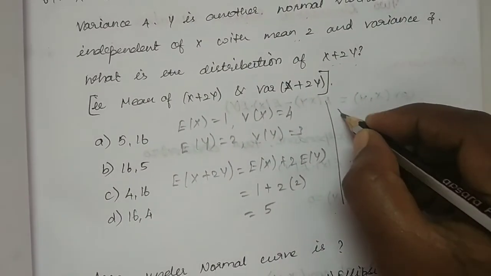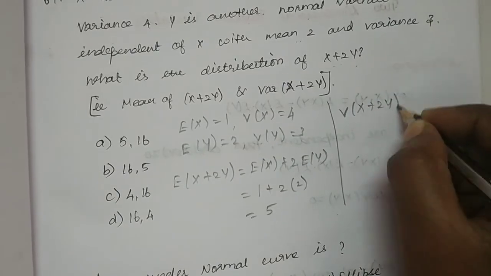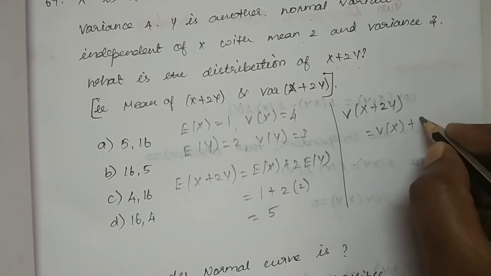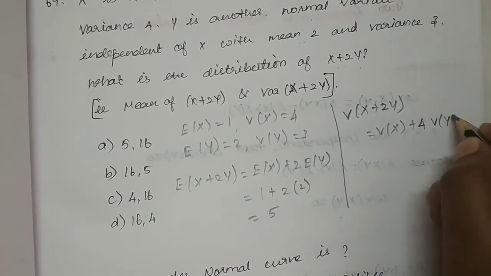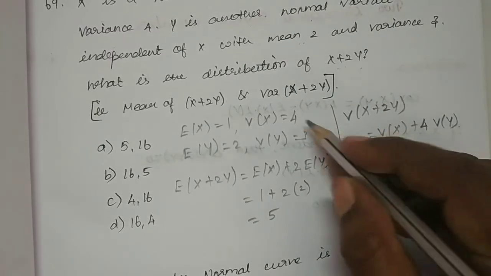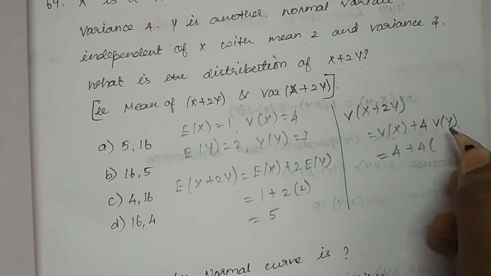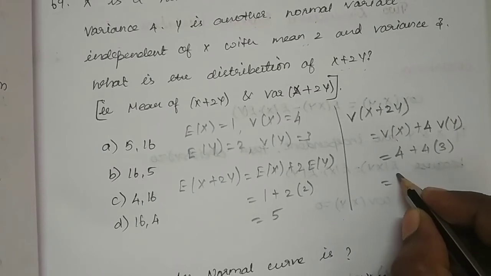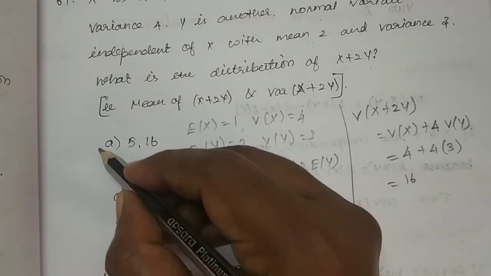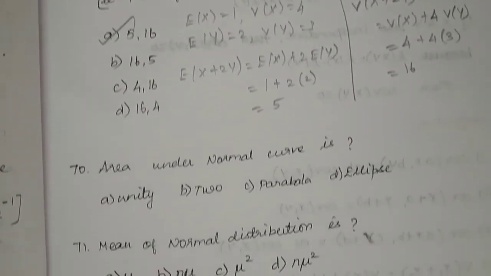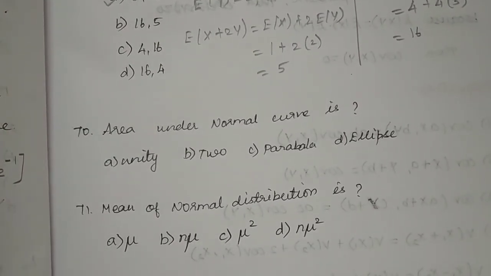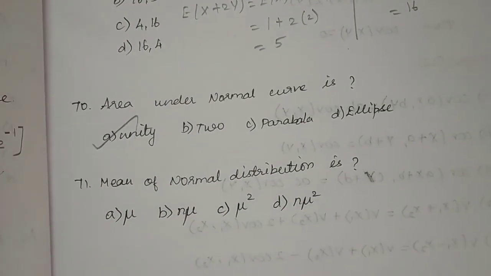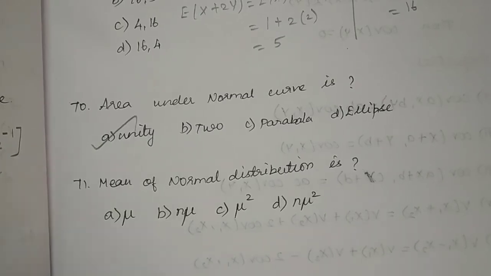Then next is variance of X plus 2Y, which is equal to variance of X plus here for this 2 we have to write as 4. 4 into variance of Y, which is equal to variance of X is 4 plus 4 into variance of Y is 3. So 12 plus 4, 16. So the answer is 5, 16, option A here. Then next one, area under normal curve is 1, so which is unity. Then next one, mean of uniform distribution is simply mu.